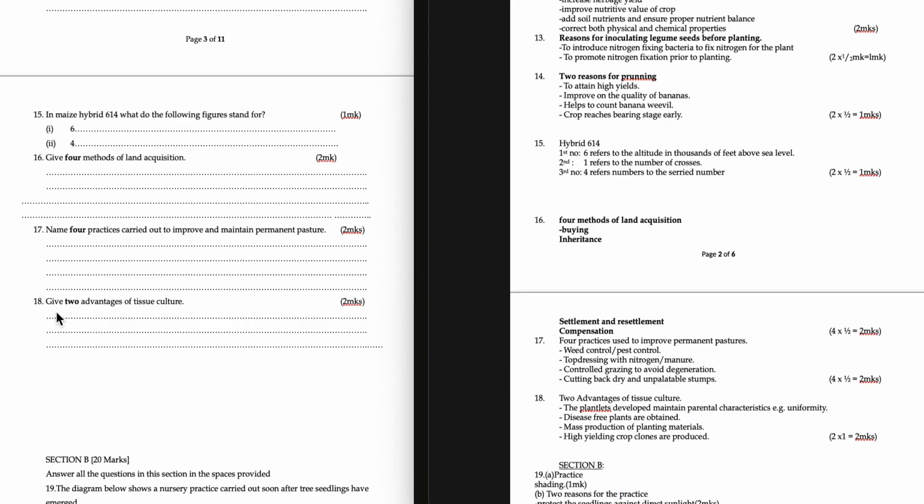Question 18. Give 2 advantages of tissue culture: the plantlets developed maintain parental characteristics, for example uniformity, disease-free plants are obtained, mass production of planting materials, high-yielding crop clones are produced.